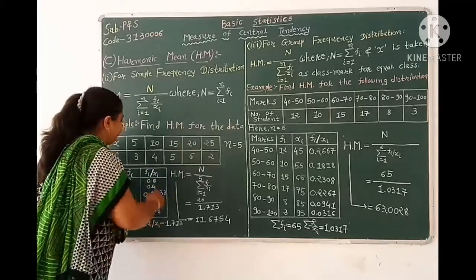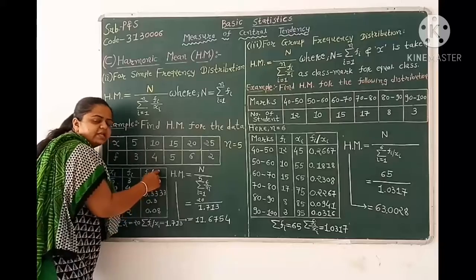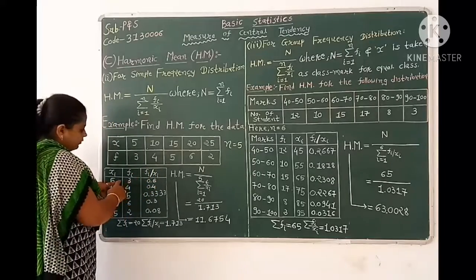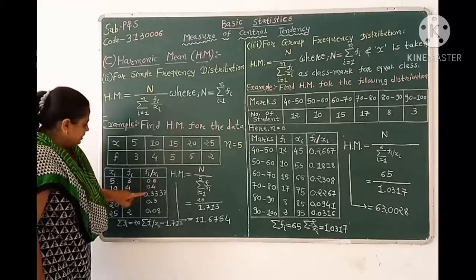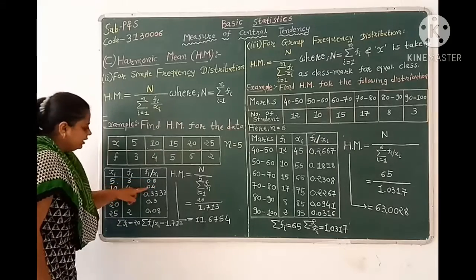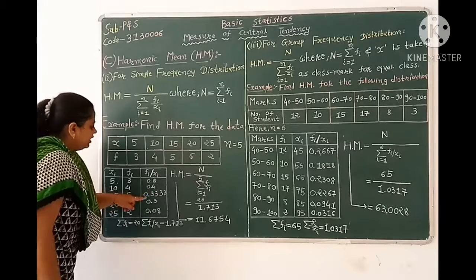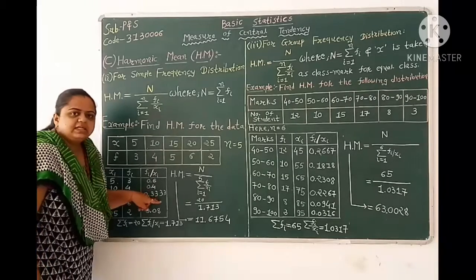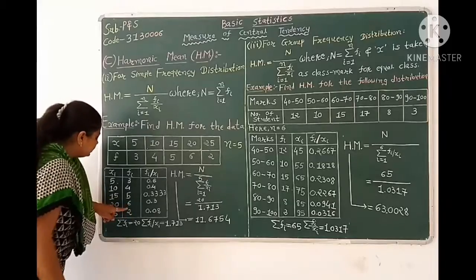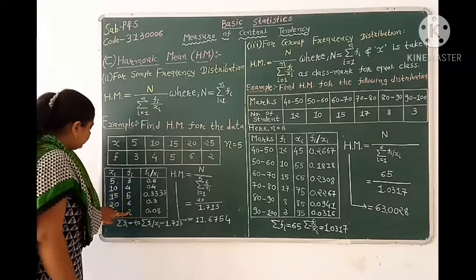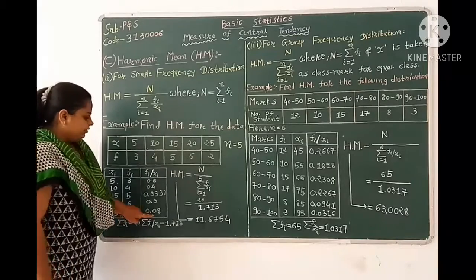Now we have to find fi over xi using the calculator. The first one is 3 over 5 equals 0.6. The second one, 4 over 10 equals 0.4. Next is 5 over 15 equals 0.3333. The next one is 6 over 20 equals 0.3 and the last one is 2 over 25 equals 0.08.